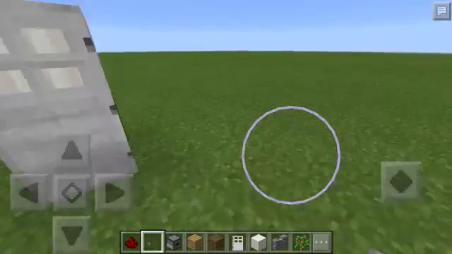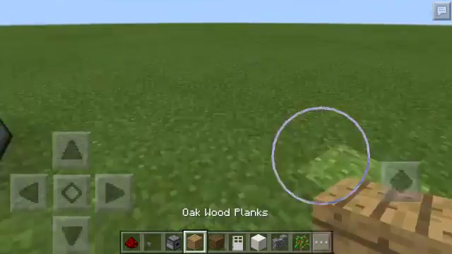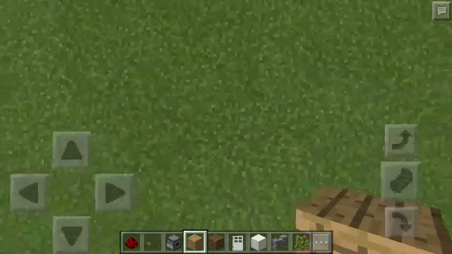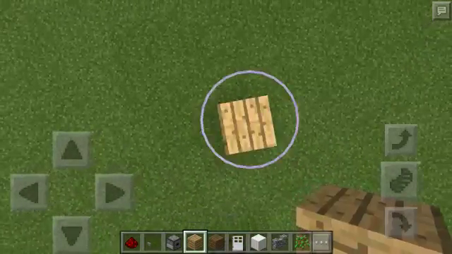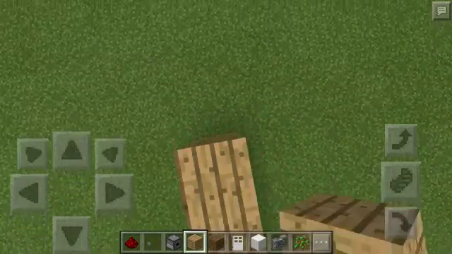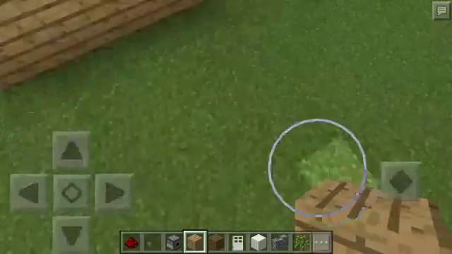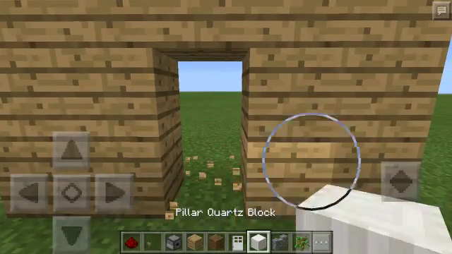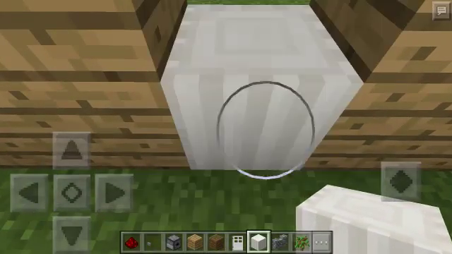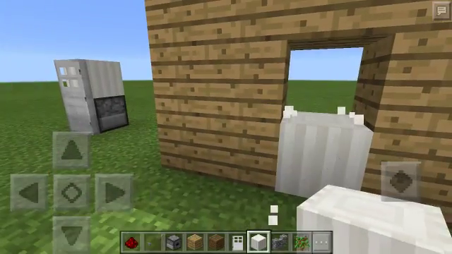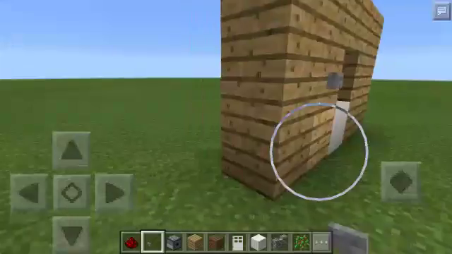And I have another design that goes into the wall. Okay, let's just build a miniature wall here. Okay, take these two. Replace this one with quartz. Not that one yet. Place a button here, any one you want.